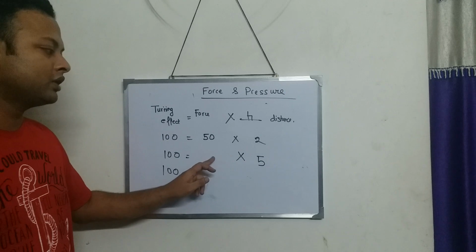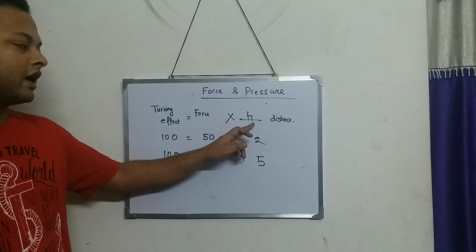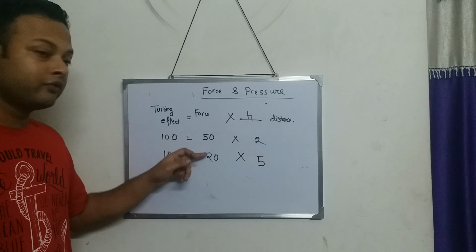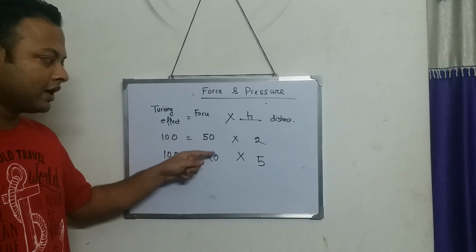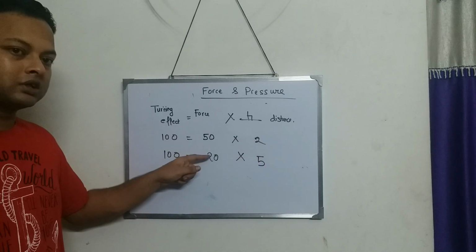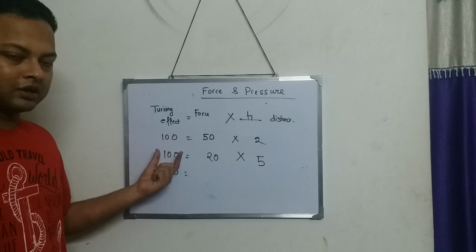If I increase the perpendicular distance from 2 to 5, now what else should I write over here? I should write over here 220. So what happens? As I increase my perpendicular distance, the amount of force that we are applying through our hand happens to decrease. You see, perpendicular distance increases, the amount of force decreases. The turning effect is the same.